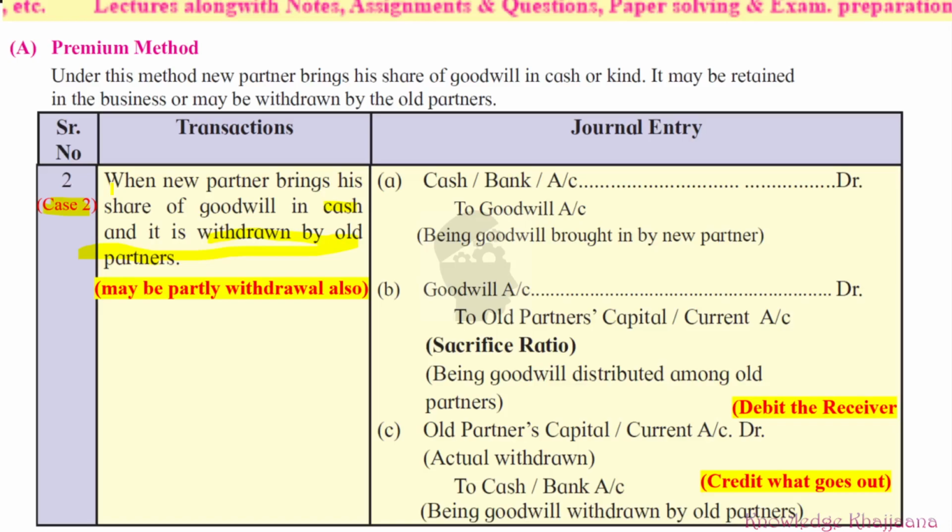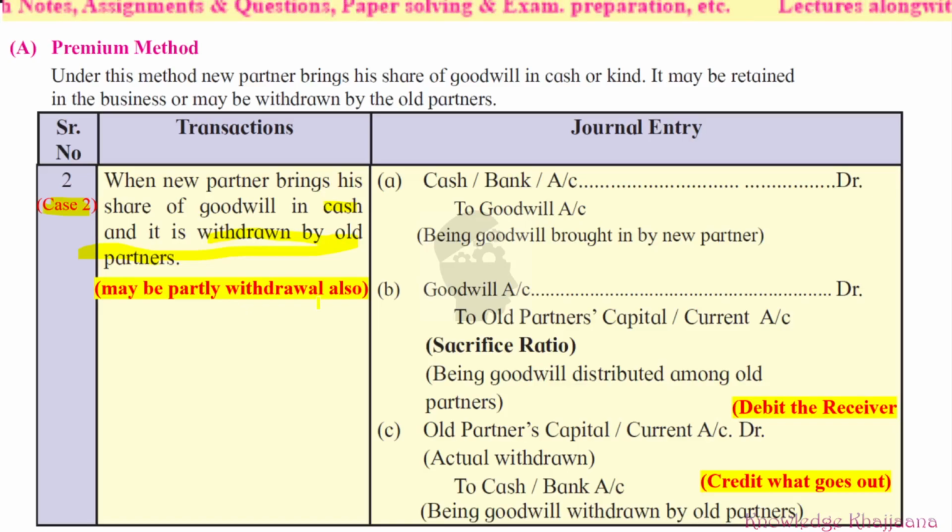Whatever goodwill has been brought in by the new partner, one of the old partners may say, no, I want to retain it entirely. The other may say, I want to withdraw some portion of that goodwill. In some cases both partners may want to retain, in some cases both may be willing to withdraw. The case may be different for every partnership firm. It may be 100% withdrawal, or partial withdrawal, or somebody may retain it partly.